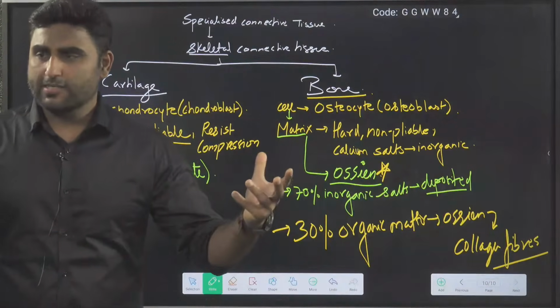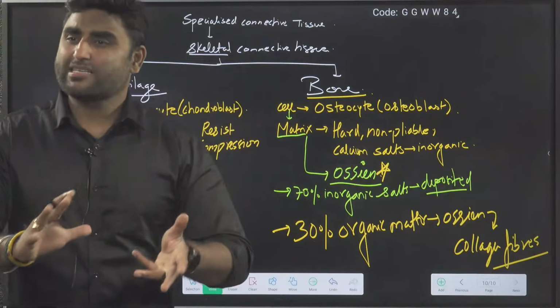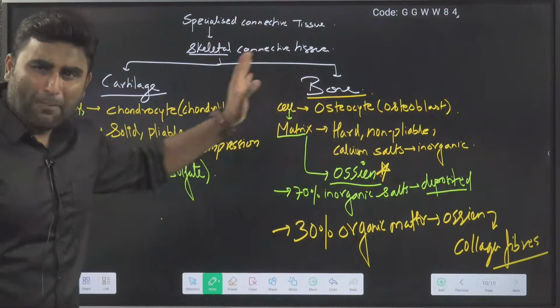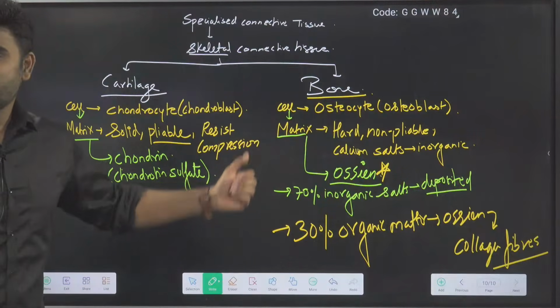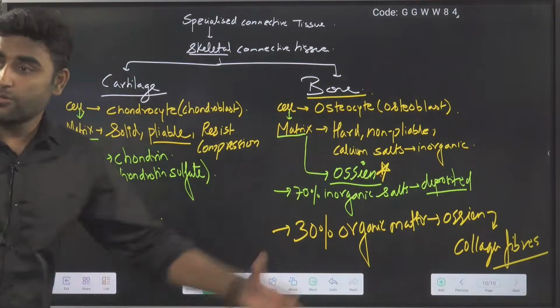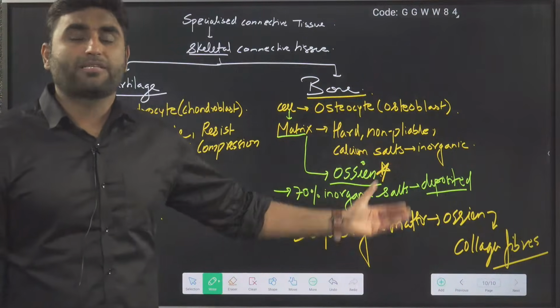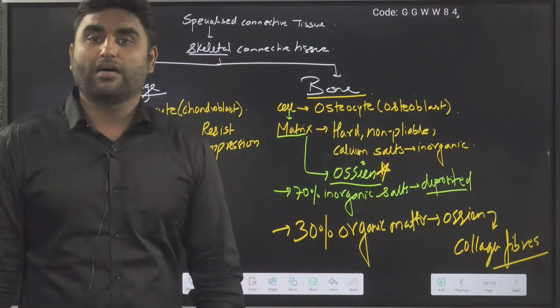So you notice the cell is different, the matrix is different, the consistency is different: solid, hard, pliable, non-pliable. Am I clear? Cartilage resists compression. Here, forget about the compression part. Bone is a weight bearing structure. 70% inorganic calcium salts are deposited, which makes it very tough.